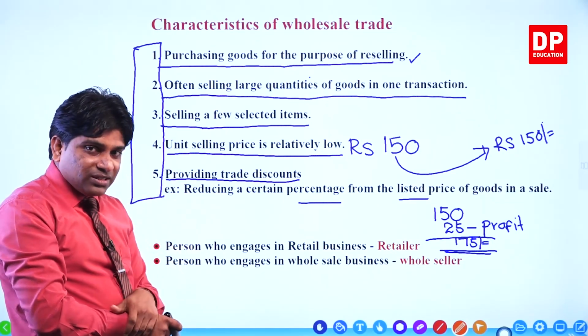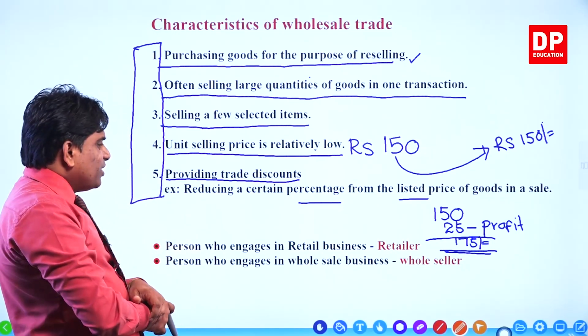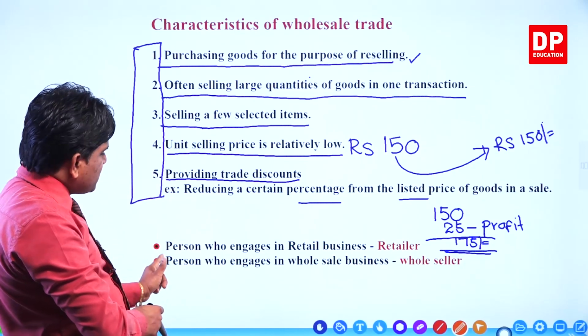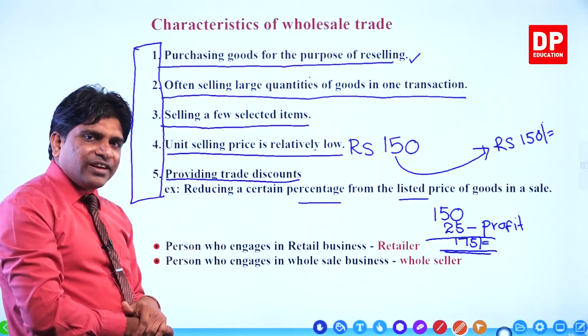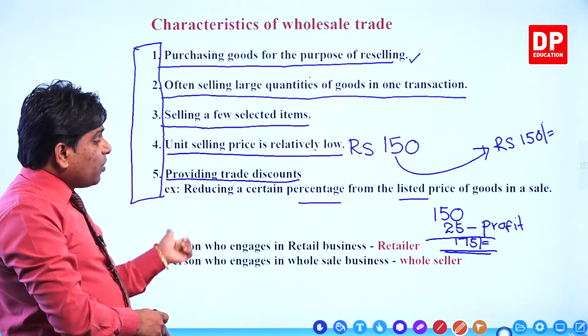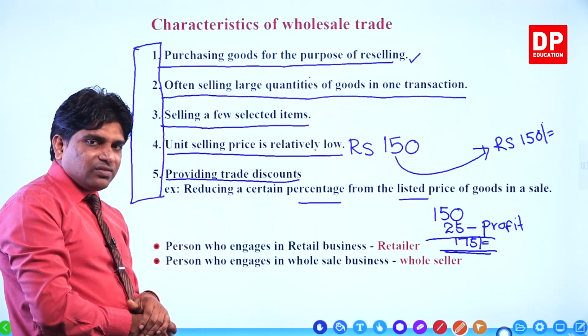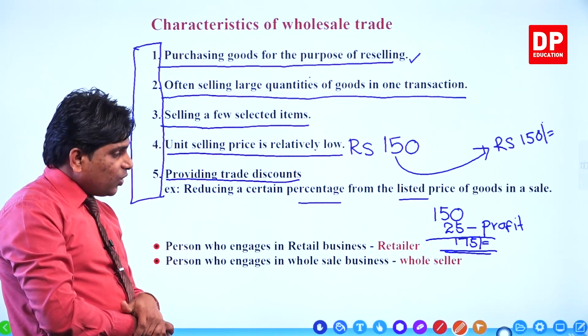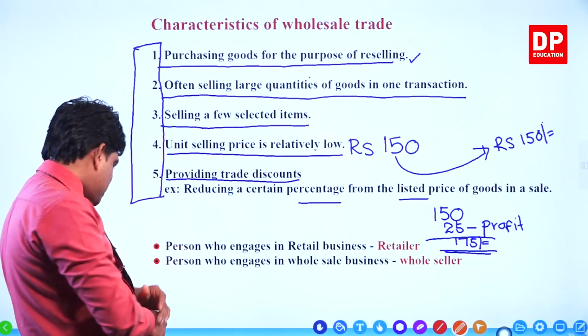You must remember all of this, right? Now, I'll give 2 points here. The person who engages in retail business is the retailer. The person who engages in wholesale business, we give a name for him: wholesaler.